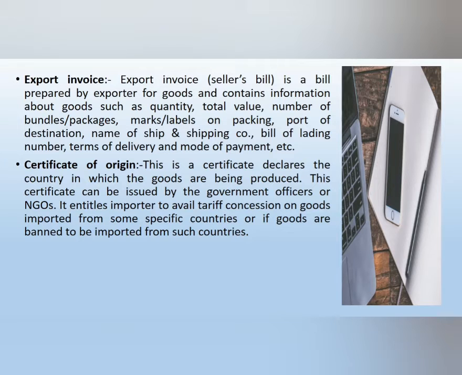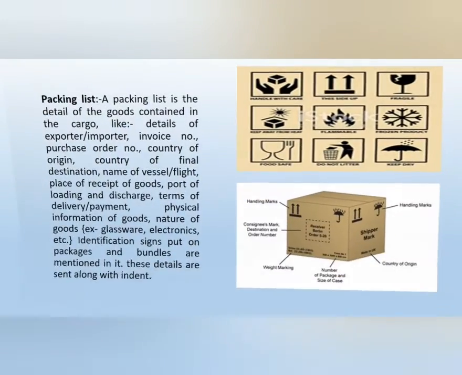It is the evidence which facilitates the importer to avail concession or subsidy on import of goods from some specific country. It also restricts the import of goods from such countries if it is not permitted by regulatory authorities of the importing country.